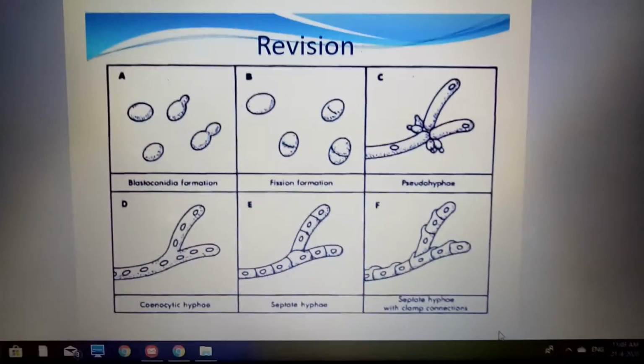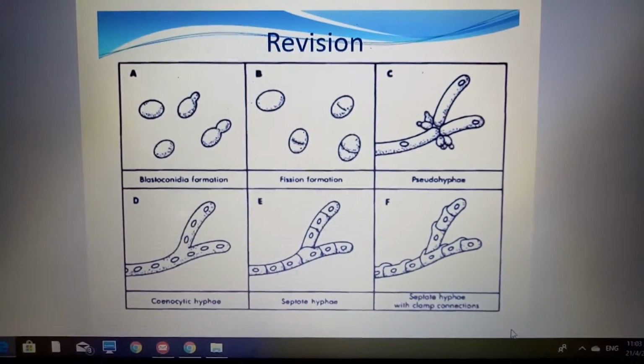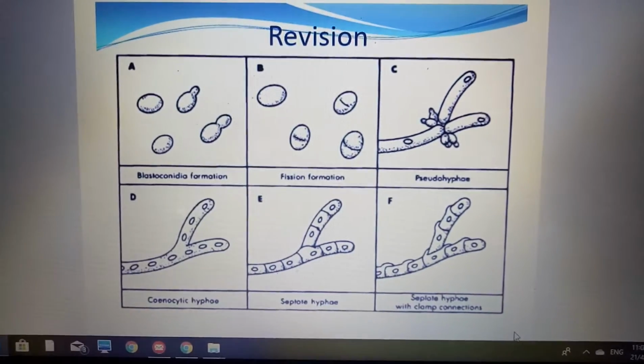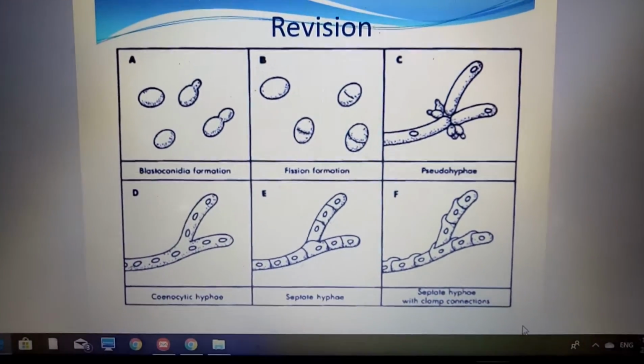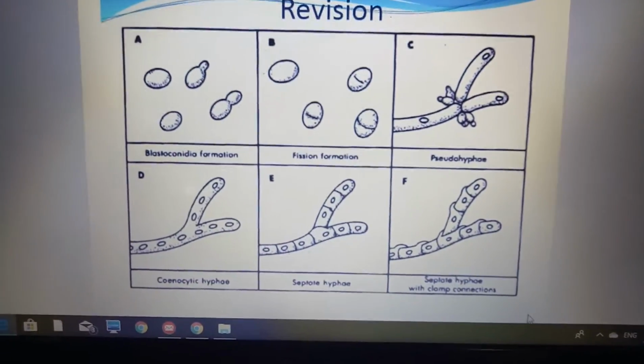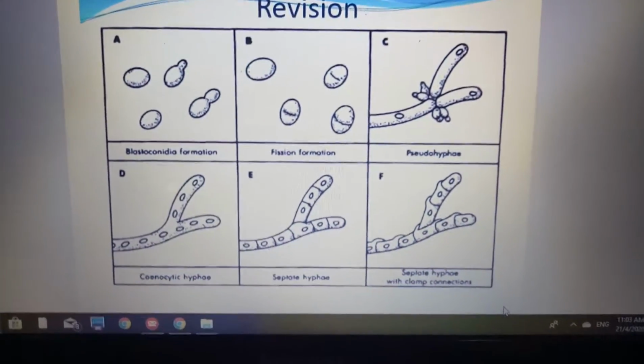For revision, as you can see from here, there are letters A to F, showing structures of the fungus and their own characteristics. I think you may take a look later on, but please learn about this one.